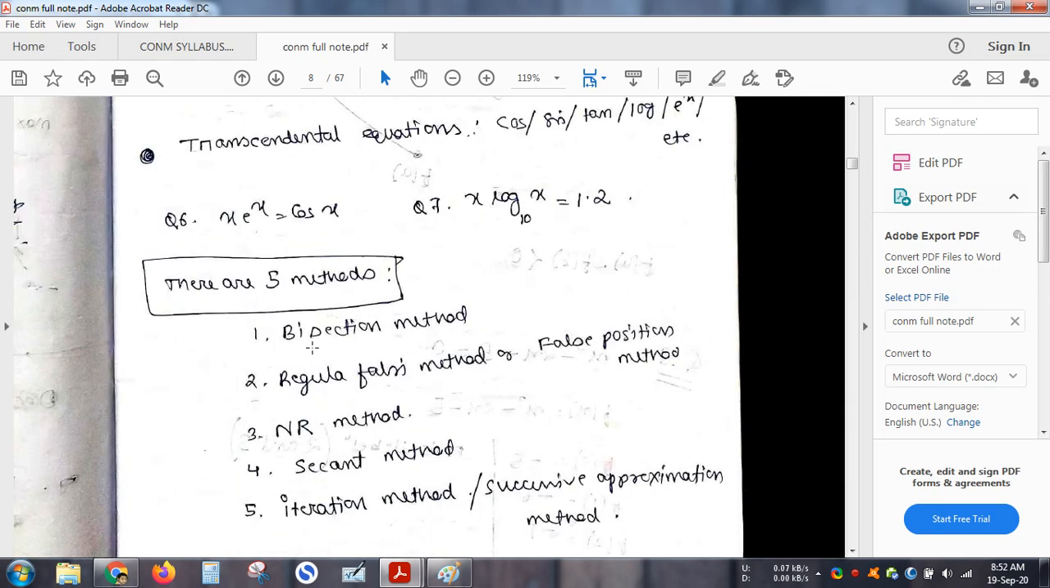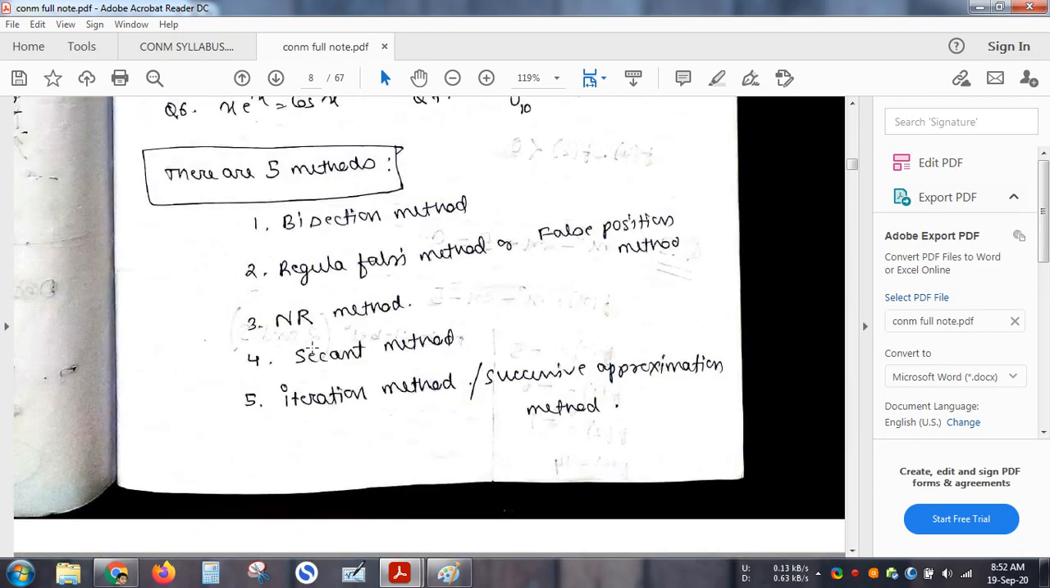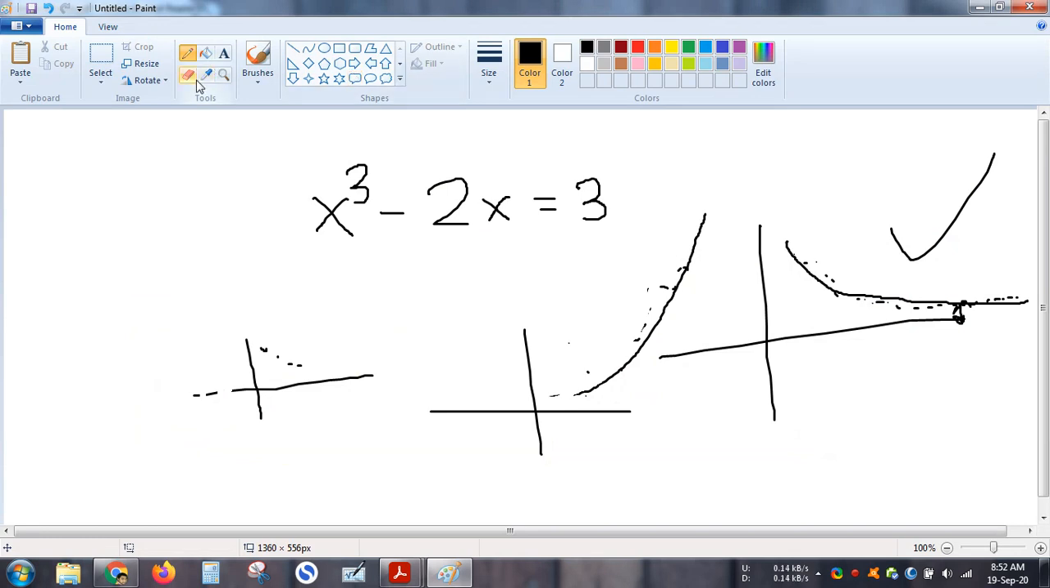Now there are many methods of solving such kind of equations. The most common five are the bisection method, regula falsi method, NR method meaning Newton-Raphson method, the secant method, and the iterative method, the successive approximation method. To be honest, the ideology of the solution is more or less the same for all of them. The basic ideology which I will be discussing right now is the same for all of them. It's how you do that changes. So keep that in mind. Before going to the fundamentals, let me give you a brief idea about what we're trying to accomplish.